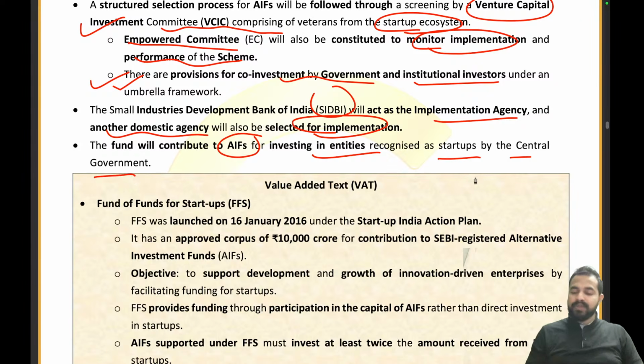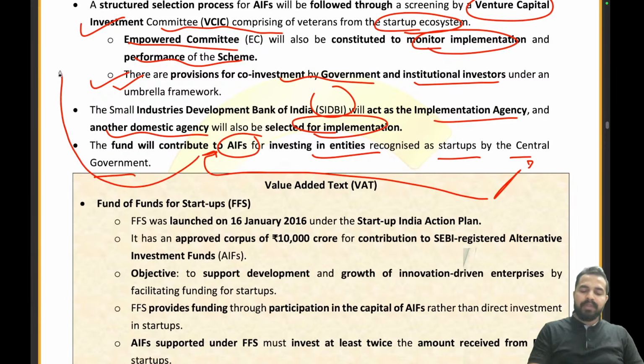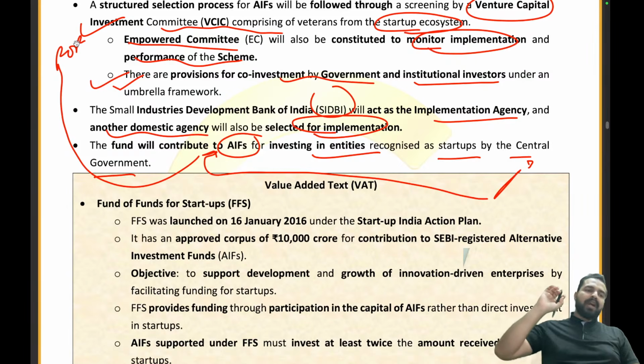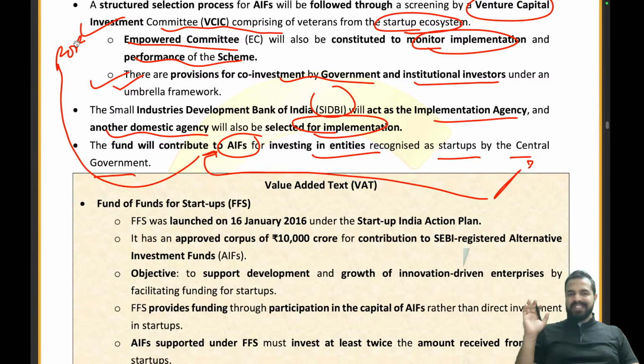So basically the startups which are recognized by the central government will be getting money from alternative investment funds, and these alternative investment funds will be getting the money from the fund of funds, that is of rupees 10,000 crore. If any person has any doubt in this particular new scheme, please tell me in the chat box. I will explain again, but I want everything to be clear for all of you before moving ahead.